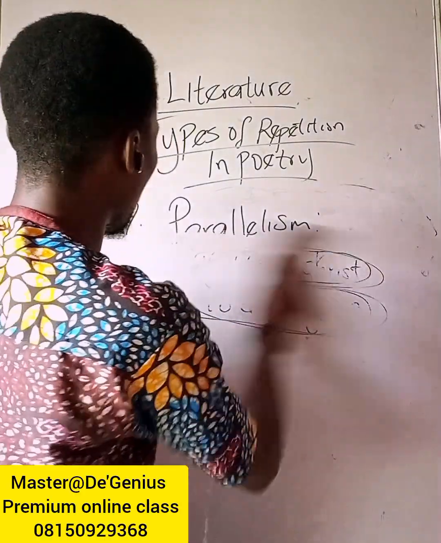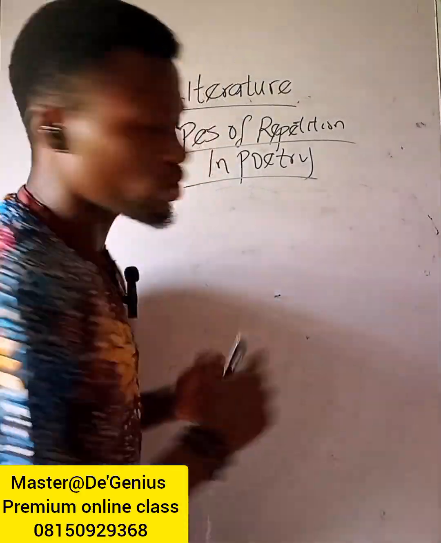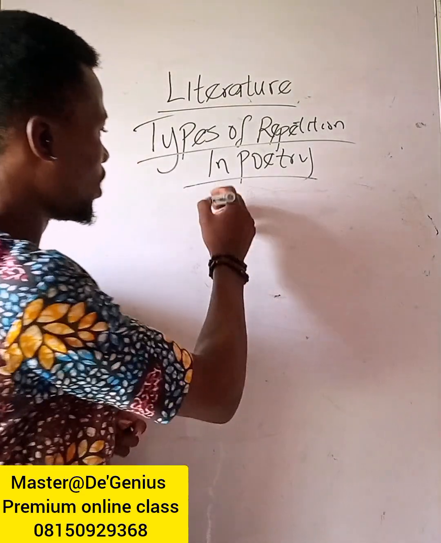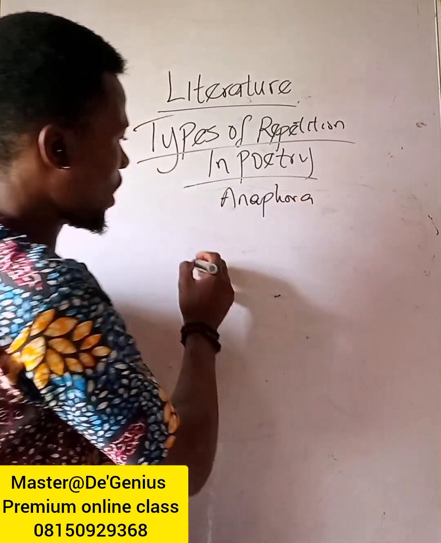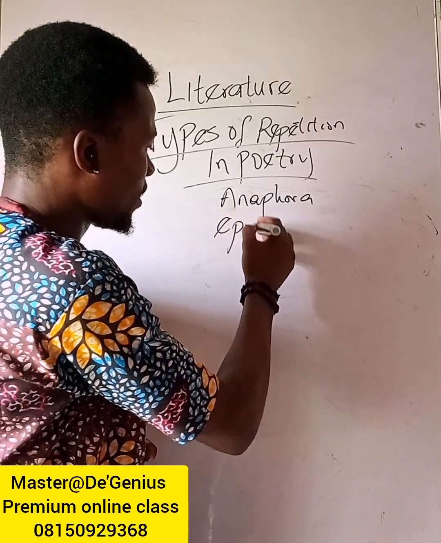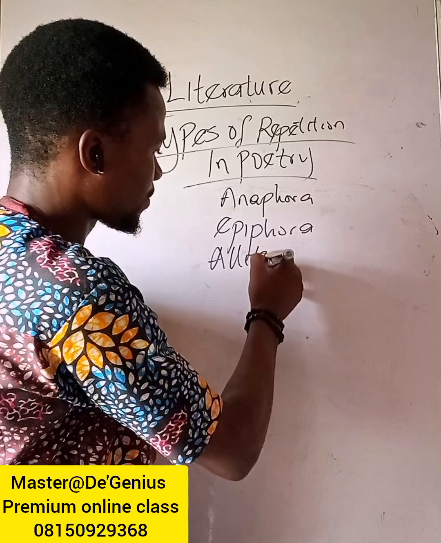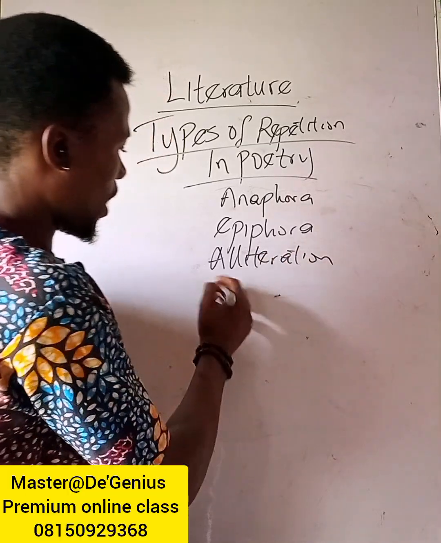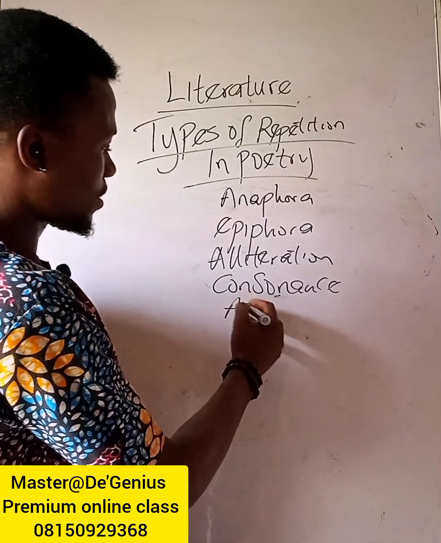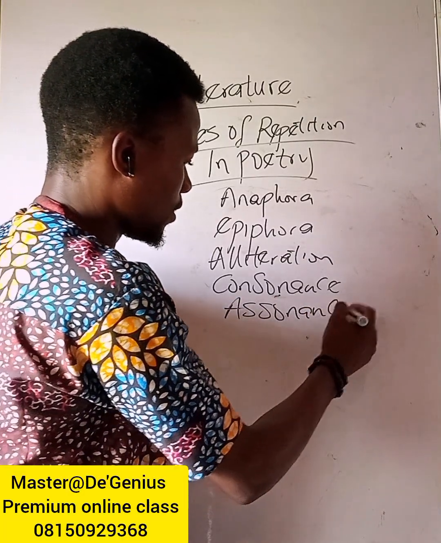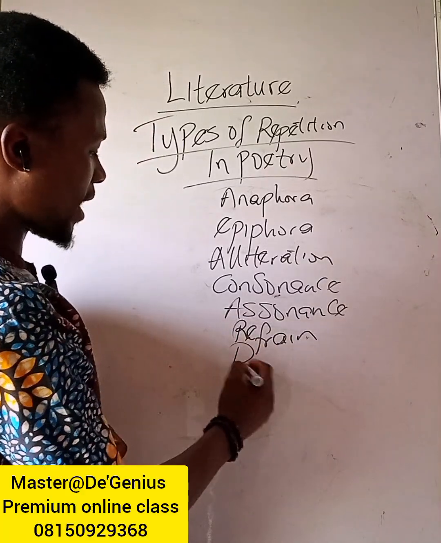So let us summarize the types of repetition in poetry again. I told you that we have anaphora, epiphora, alliteration, consonance, assonance, refrain, and parallelism.